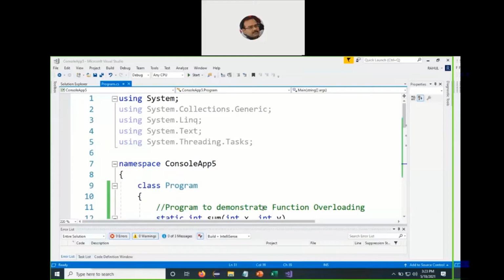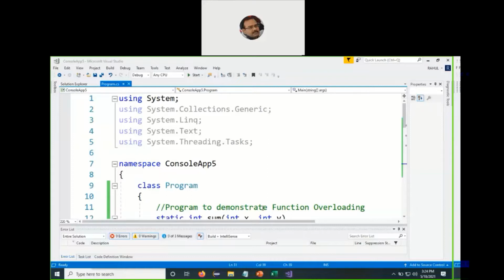Now there could be a debate whether this concept is good or bad, but the concept is fine as long as you want to keep the same function name, because sometimes programmers get confused by writing multiple functions with varied names. So if you are one of those programmers who does not want to write multiple function names within the same program, then function overloading is a good concept wherein you can use the same function name multiple times. But each redefinition of the function should have a different number of parameters, type of parameters, or sequence of parameters.